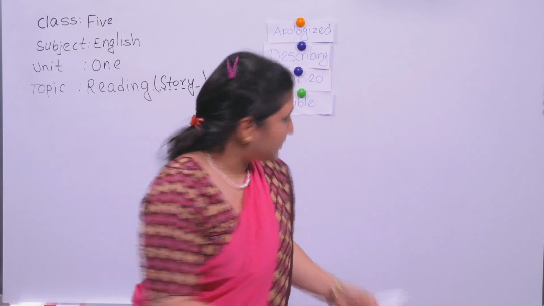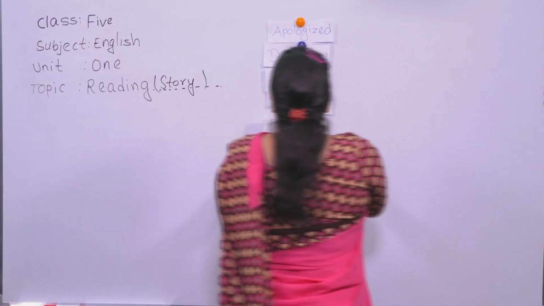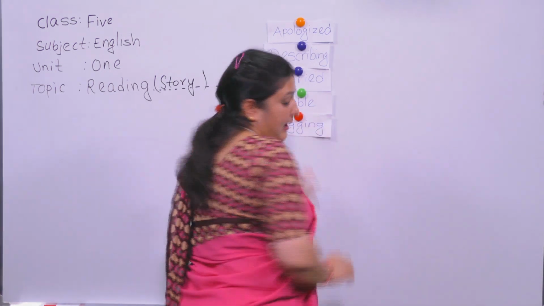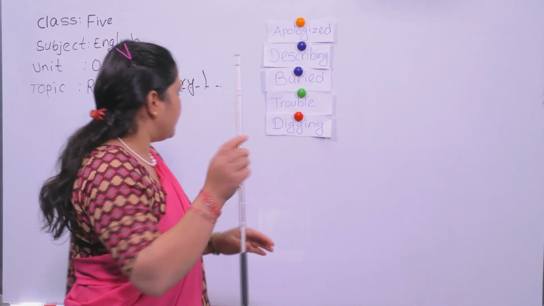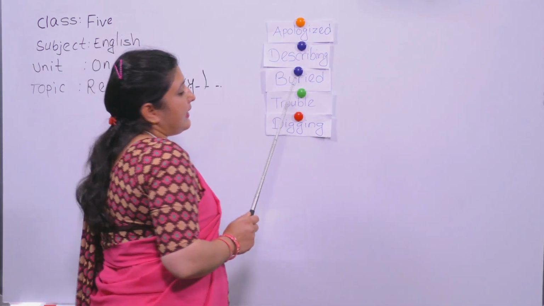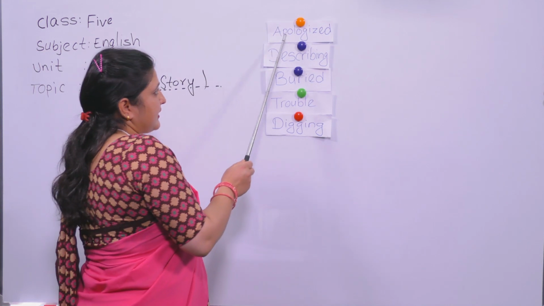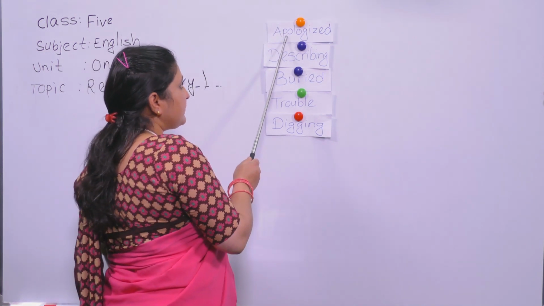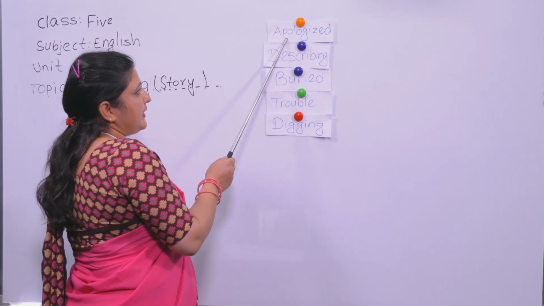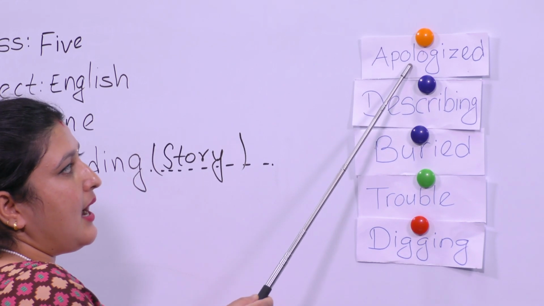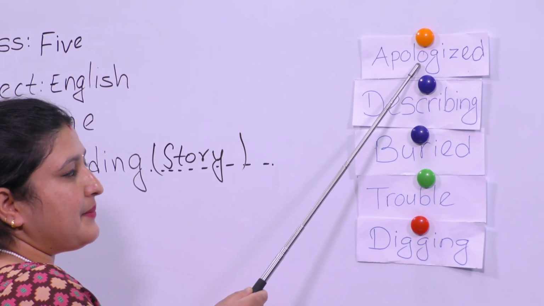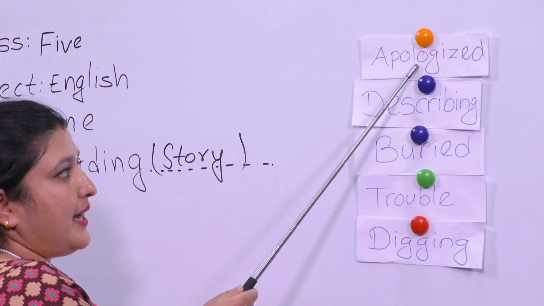These are the words. Look here, I have given you only some of the words from this story. Later we'll discuss all the words if necessary. The first word from this story is apologized. Follow after me, please. Apologized.